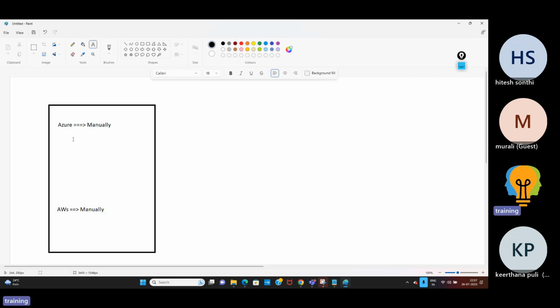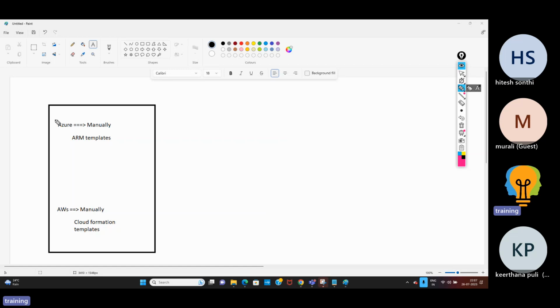Now, Azure has its own scripting language called ARM templates. And AWS has its own scripting language called CloudFormation templates. Now, why do we use scripting? The manual tasks which we have worked with can be automated using scripting. You no need to create manually. By using a scripting language, you can automate your infrastructure build.